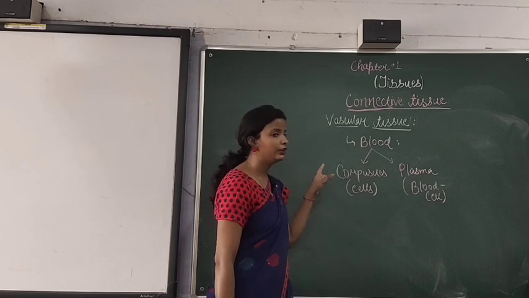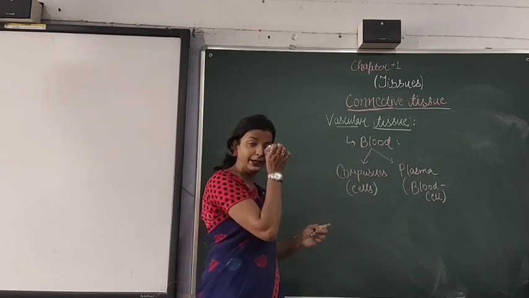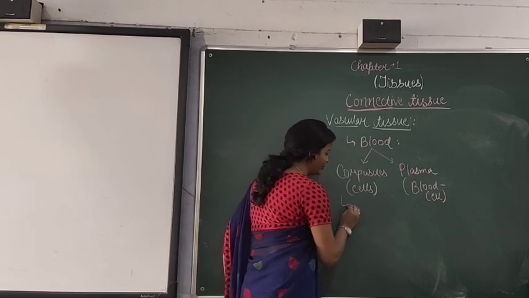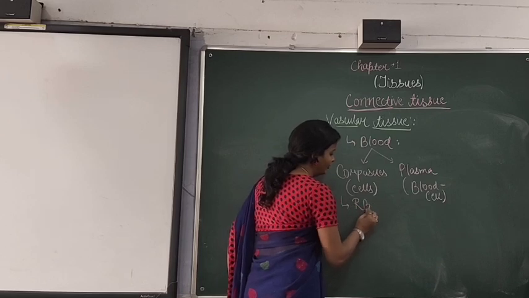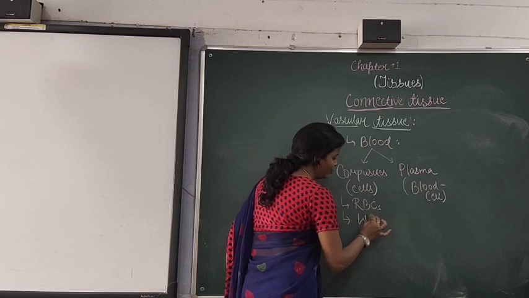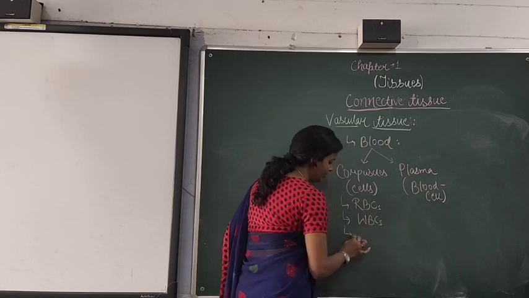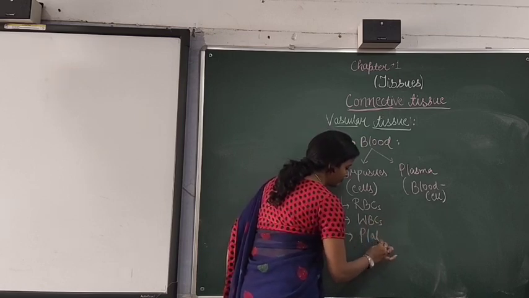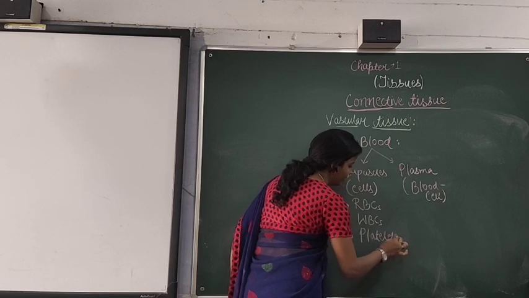Now when we talk about the corpuscles, they are again divided into three types. First one is RBCs, second one is WBCs, and the third one is platelets.